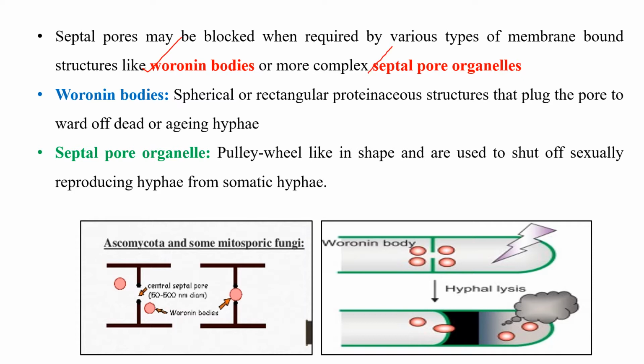From the examination point of view, like competitive exams, we have to remember both these Woronin bodies and septal pore organelles. What are Woronin bodies? Woronin bodies may be spherical or rectangular proteinaceous structures which plug the pore to ward off dead or aging hyphae. Here we can see in the picture, to stop the movement of organelles from the live cell to the dead cell, these Woronin bodies plug the septal pores so that material will not move from one cell to another cell.